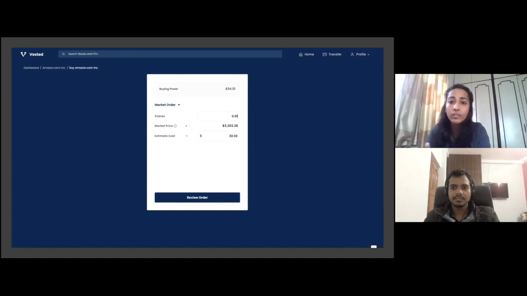You can just type in 0.01 in the shares column, and the market price which is prevailing, the estimated cost, that is $32, will be shown, and just click on the buy button. After you click on the buy button, the stock will be bought in your portfolio, and you will be able to see the stock which you have bought recently. So happy investing in US stocks.